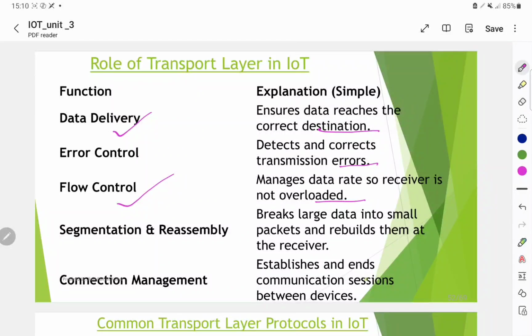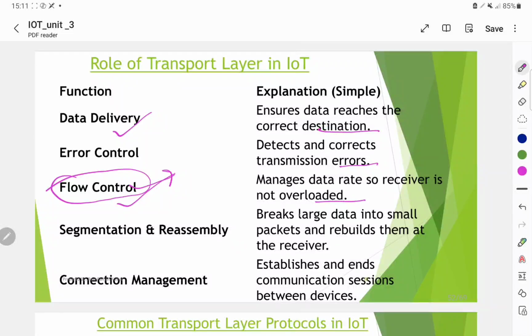It means if one device has a data transmission rate of 10 Mbps and the receiver has a capability of 2 Mbps, then the transport layer has to decide how much data speed to send to the receiver so as not to overload it.